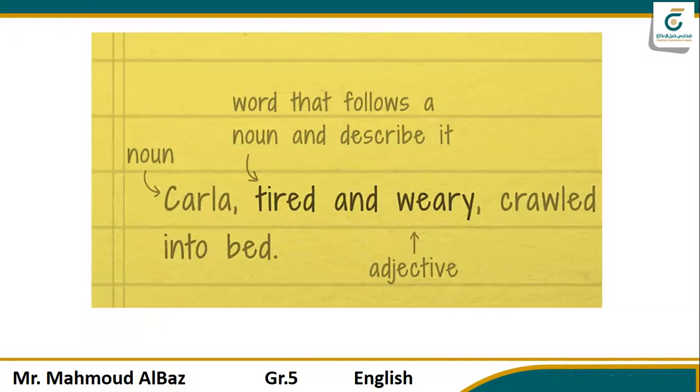So here in this example, Carla, tired and weary, crawled into bed. You see, this is the noun, Carla, and it is described as tired and weary. By the way, the two words have the same meaning. Tired means weary as well, and weary means tired, but it gives more precise language. So you see here, the adjectives describe Carla, and it's a noun. Okay.